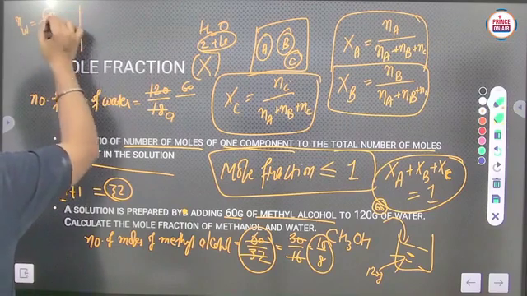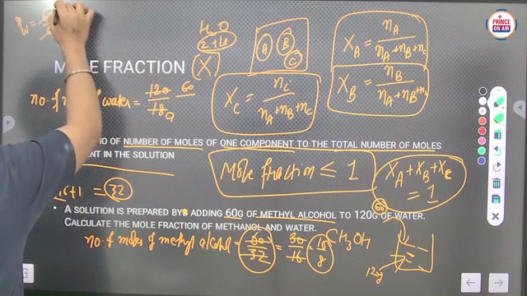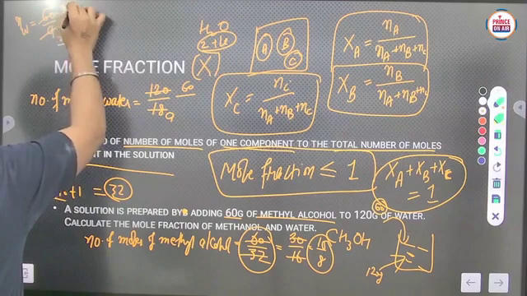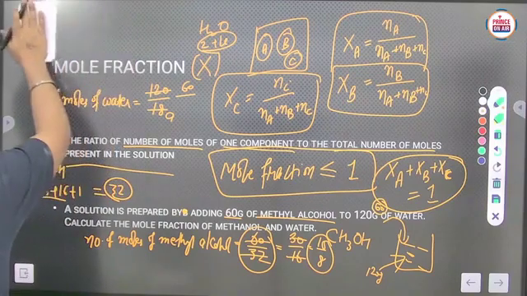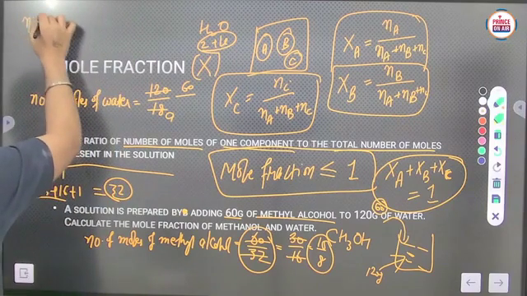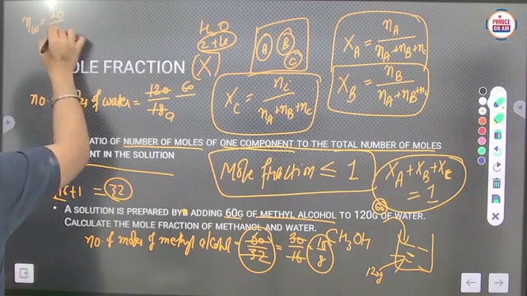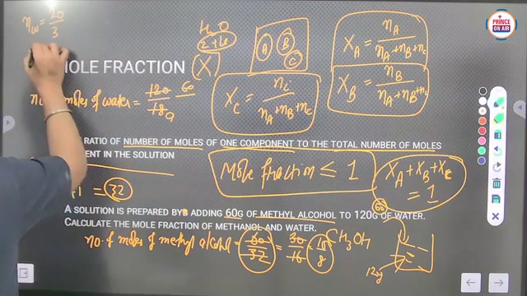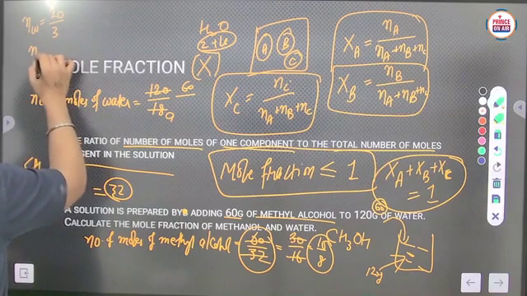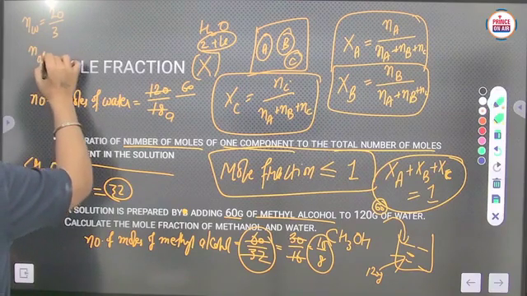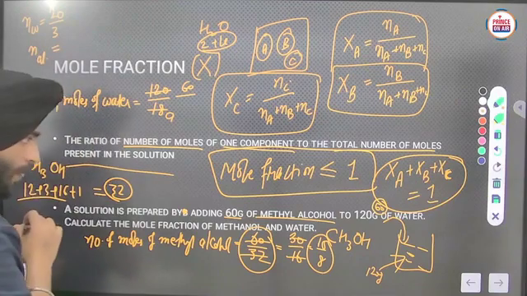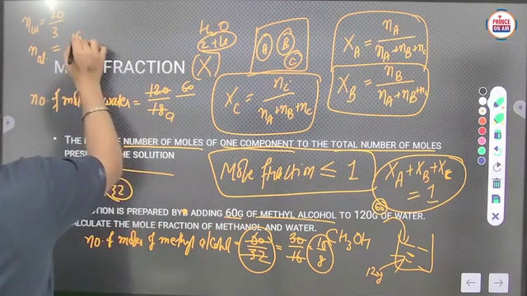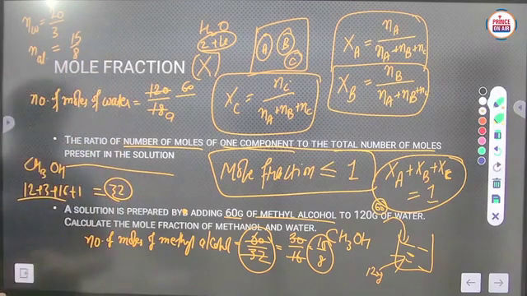That we can simplify more, it will be 20 upon 3. And here the number of moles of alcohol will be 15 upon 8. Clear?